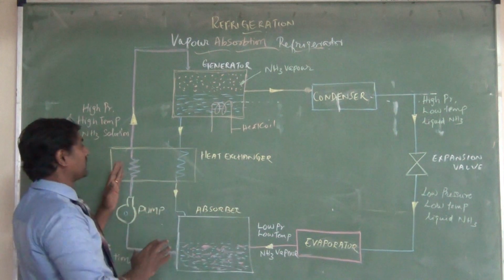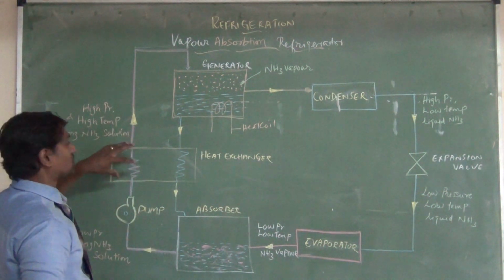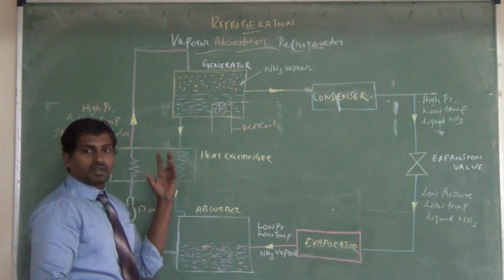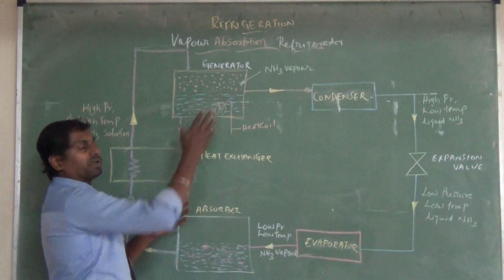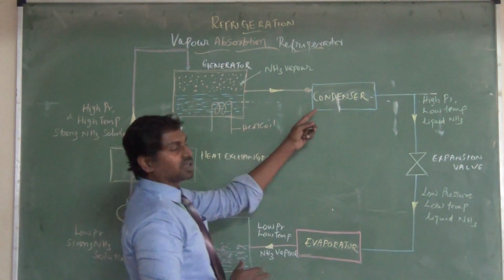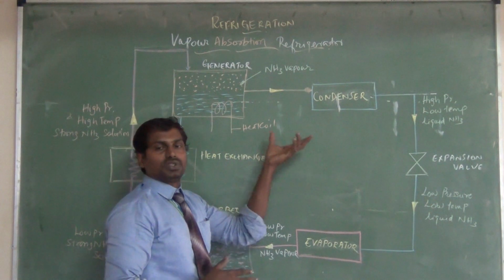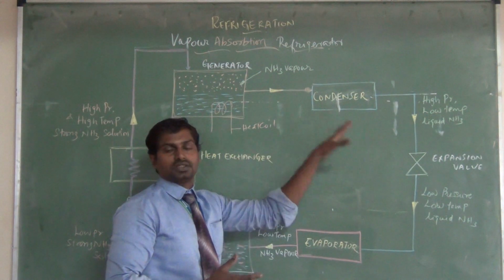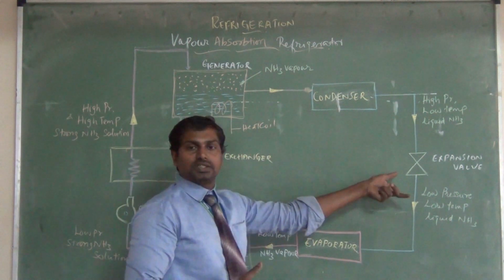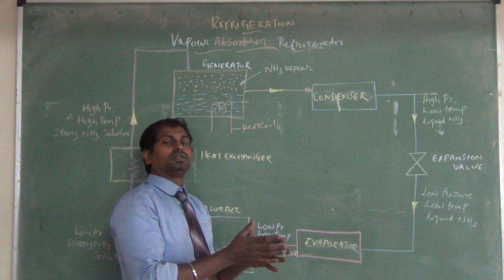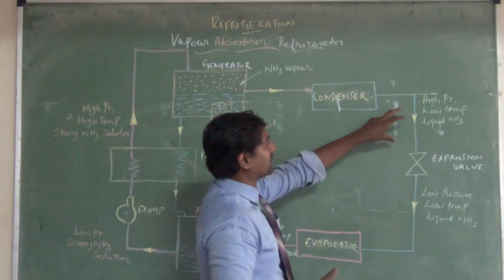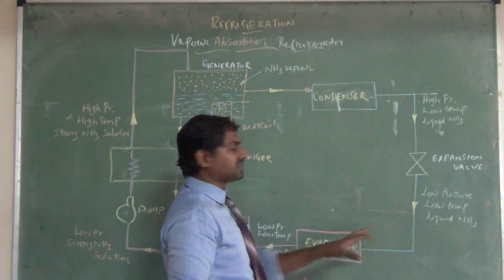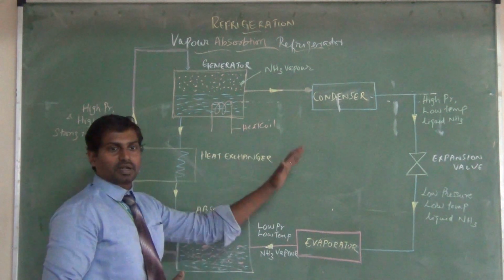Through the heat exchanger, the high pressure strong NH3 solution has to come, and in the generator the strong solution is heated up again and vapor is produced. The condenser is the device used to convert the vapor form into liquid form. The expansion valve is needed for pressure relaxation: the high pressure has to be converted into low pressure. So these are the very important components in the vapor absorption system.